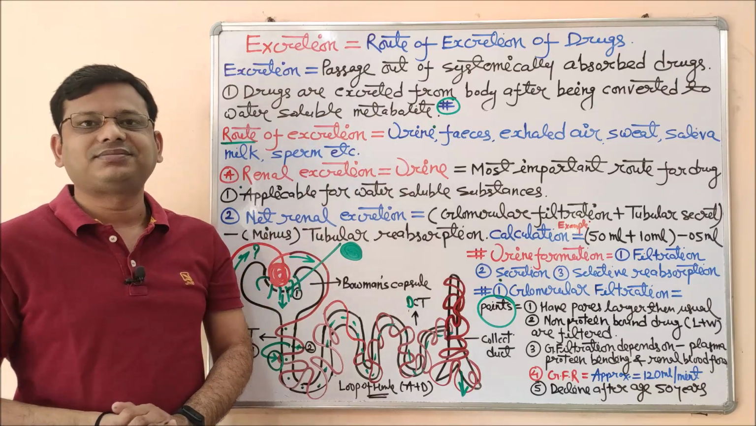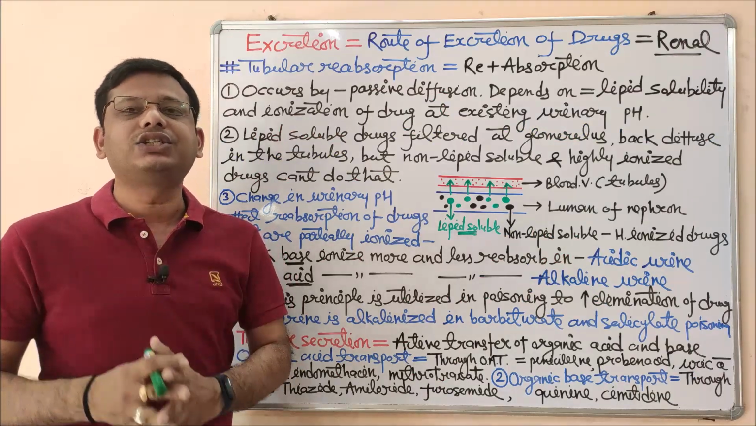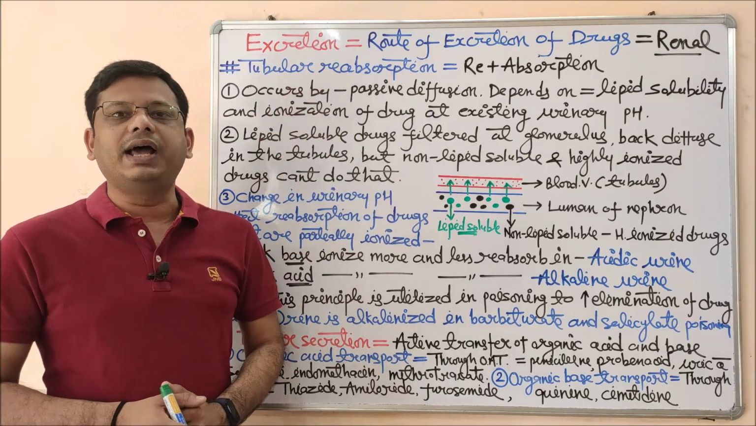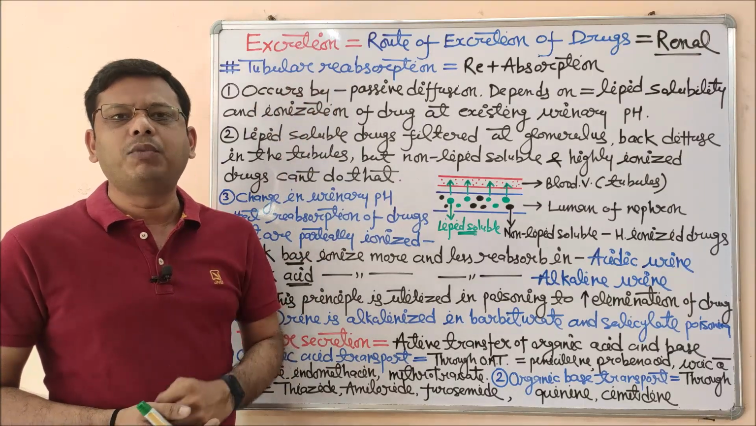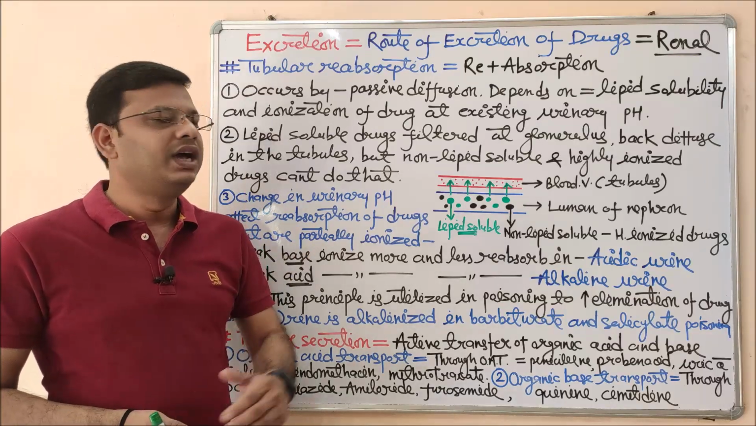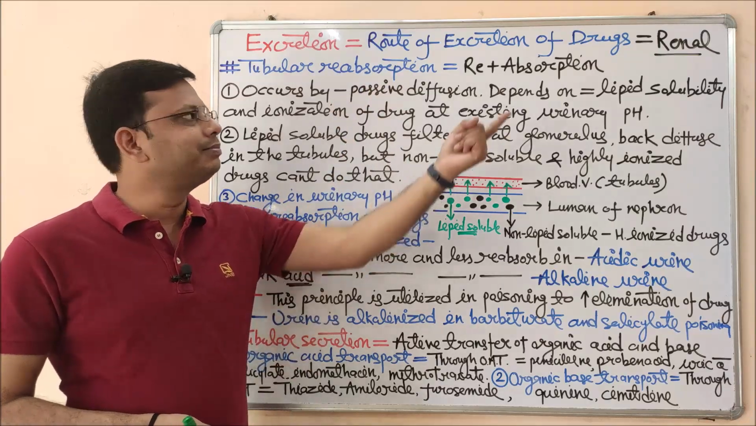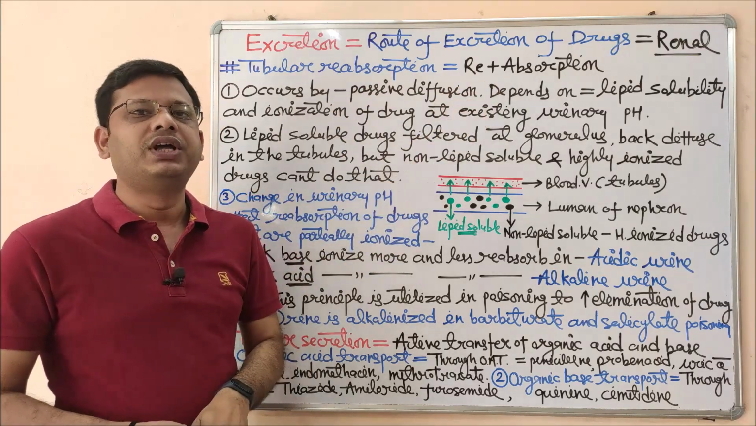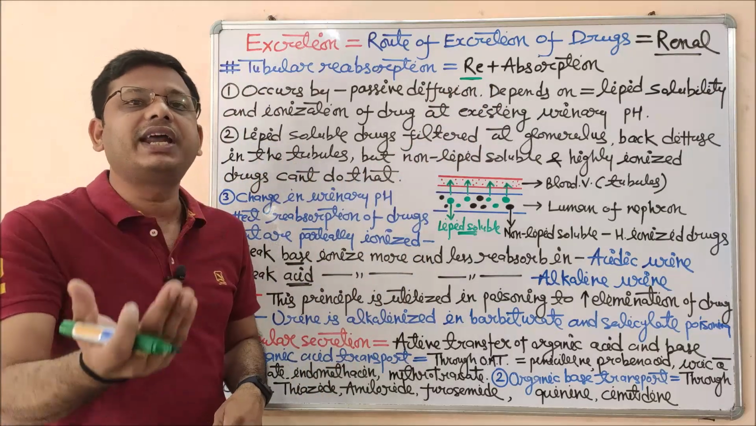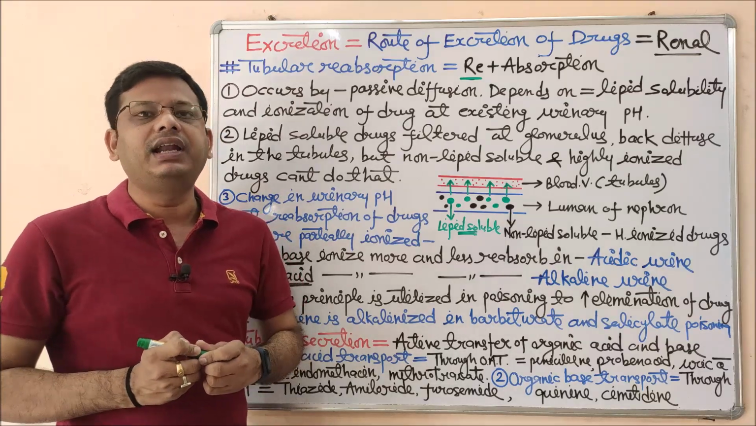Please be with us. Coming to the next process of urine formation or excretion of drug, tubular reabsorption. This tubular reabsorption is made of two important words. The first is tubular and the second is reabsorption. If you would like to bifurcate the word reabsorption, we can split it into re plus absorption. Here re means again, that means it takes place once again after it has already been completed, and absorption you know very well.